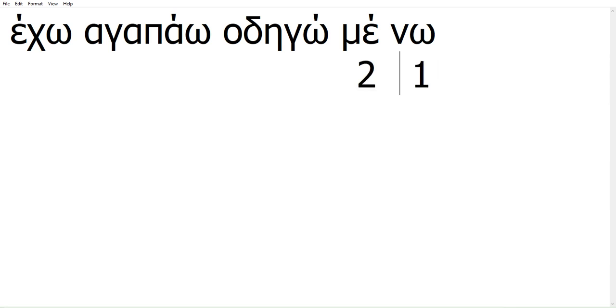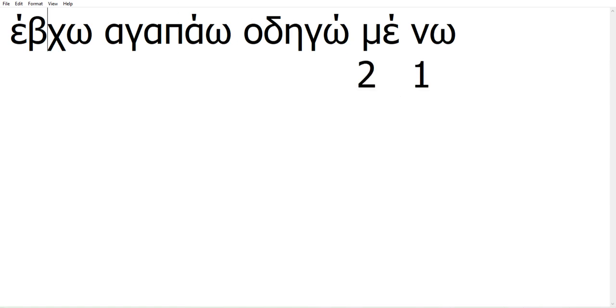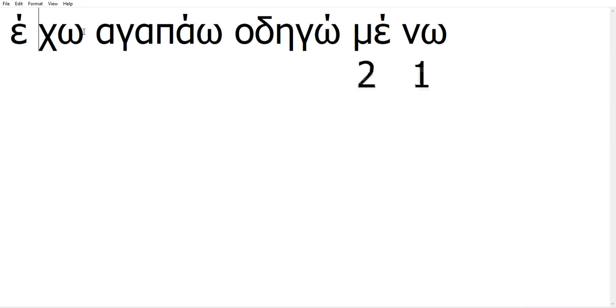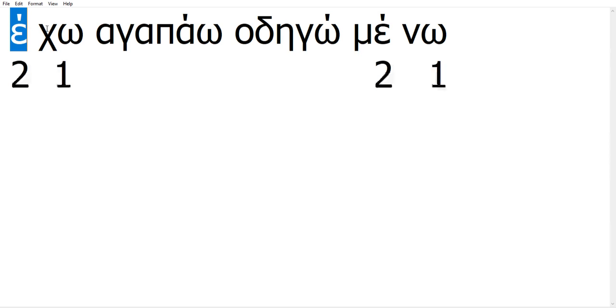Same thing with echo. Sorry, ho is the first syllable, and e is the second. So although it seems natural to start from here and then go here, we actually count from the end of the word. Now, odigo is different. You can immediately see that odigo takes the stress on the last syllable, so on the first syllable, actually, the way we count.